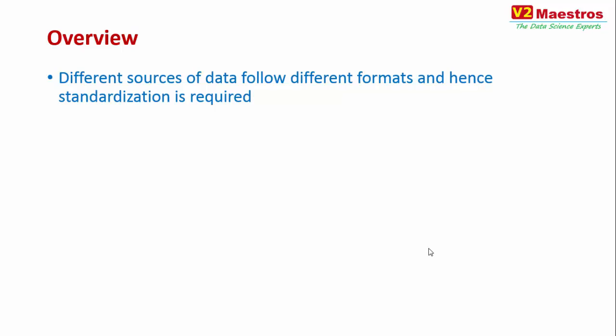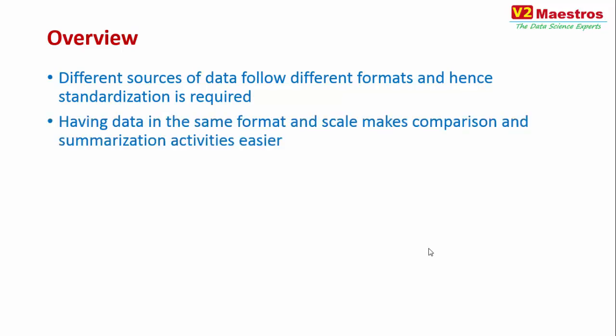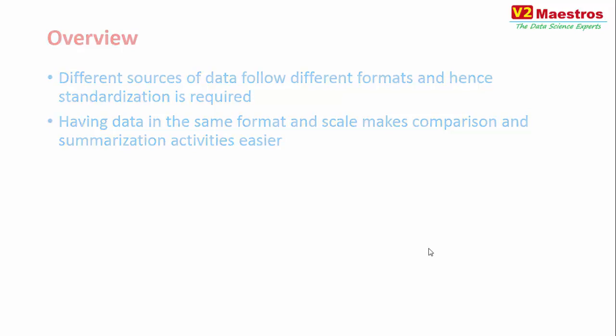Those two sets of data will have different formats and different structures, and they need to be standardized before they can be joined together as a single data source and used for further analysis. So having data in the same format, in the same scale, makes comparison and summarization activities obviously easier.